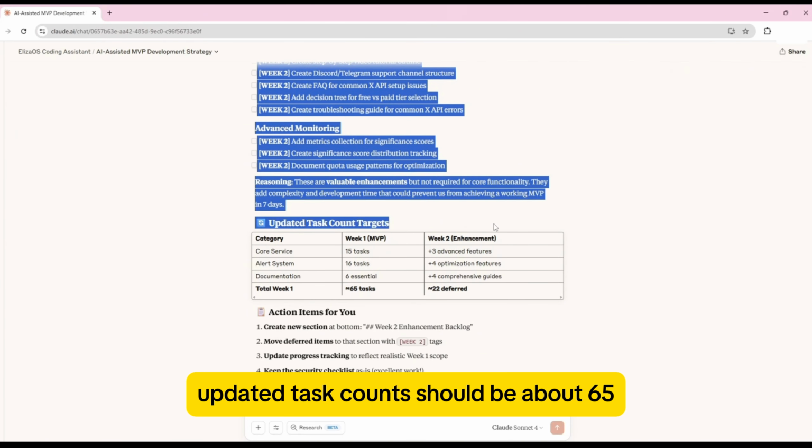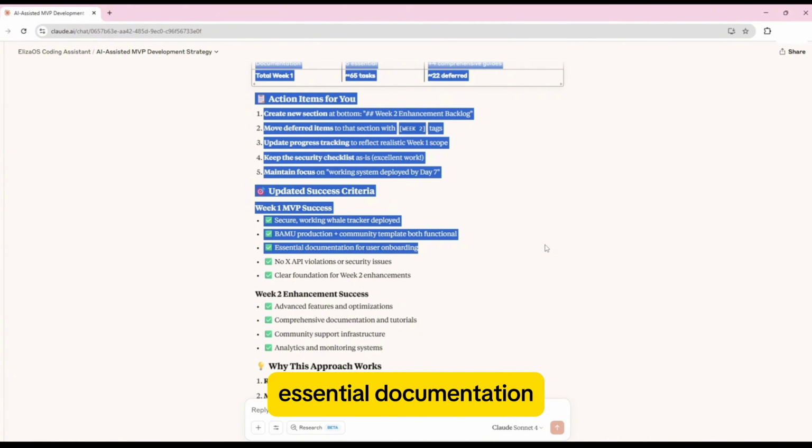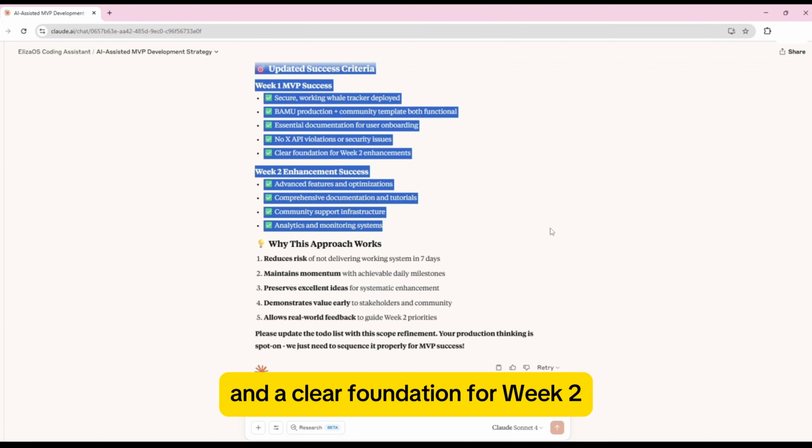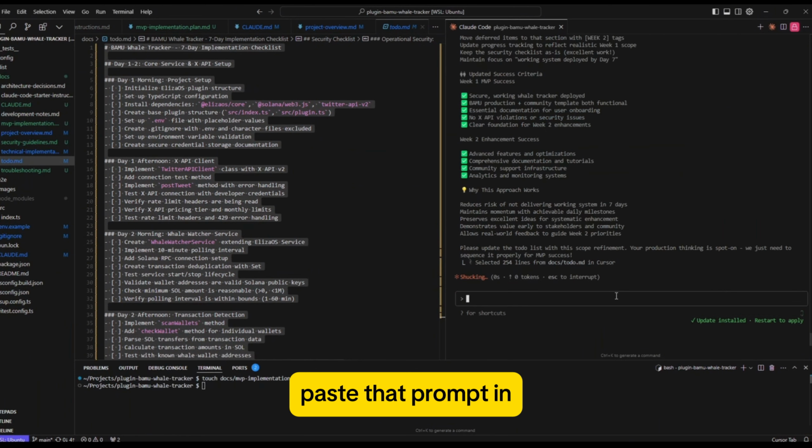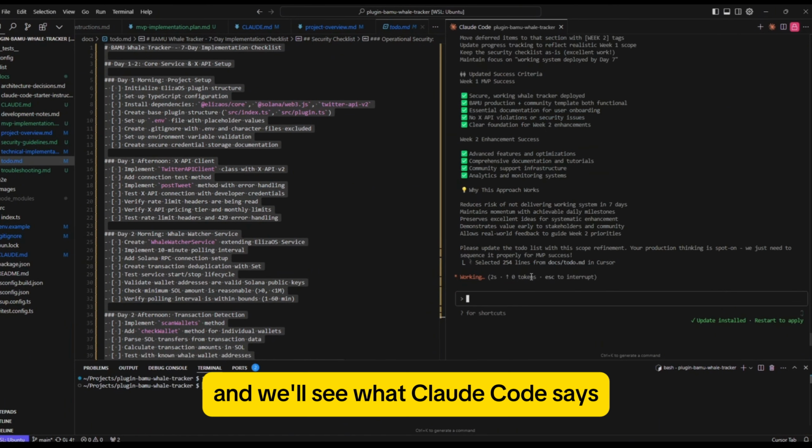So the week 1 MVP success criteria is a secure working whale tracker deployed, BAMU production and community template both functional, essential documentation, no API violations or security issues, and a clear foundation for week 2. So we can just copy that, go back to Claude Code, paste that prompt in, and we'll see what Claude Code says.